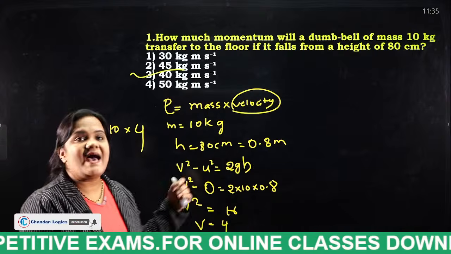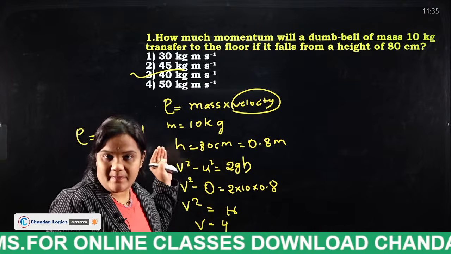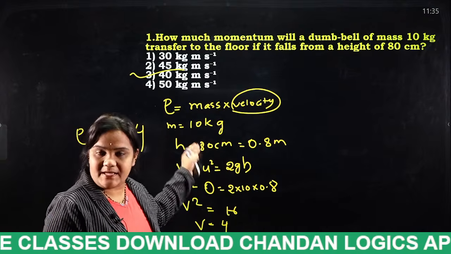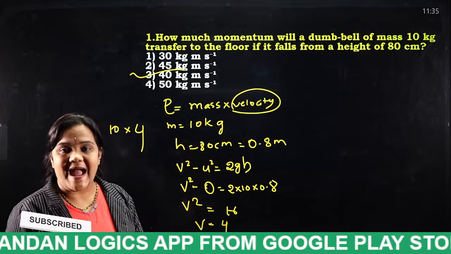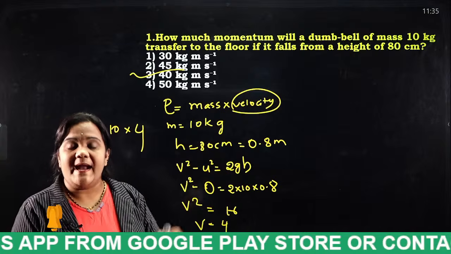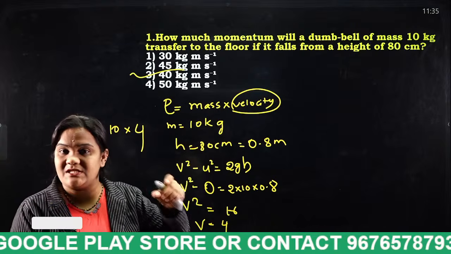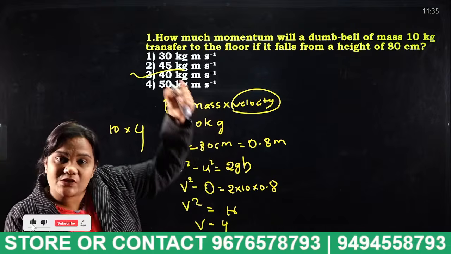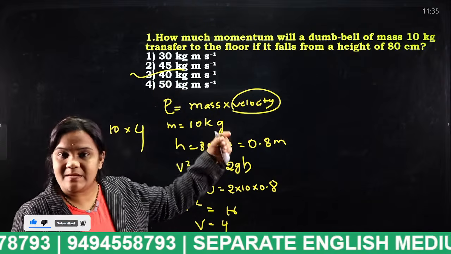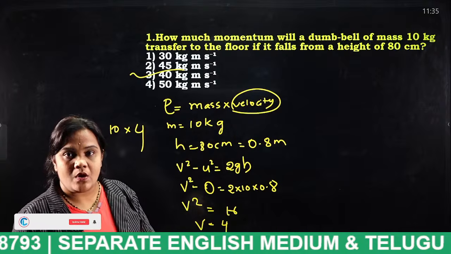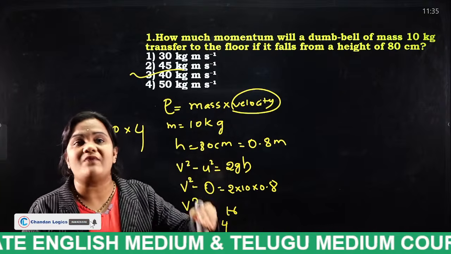Okay, this is the answer for this question, and this is the process of how to solve this kind of problem. What is the question actually? The question is that a dumbbell of 10 kg mass has fallen from a certain height, and the height is given in centimeters, 80 centimeters. They are asking you to find the momentum.